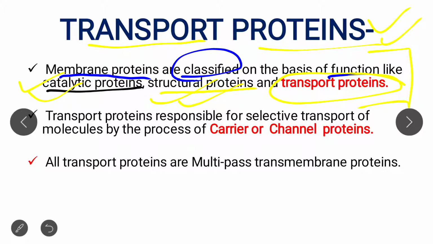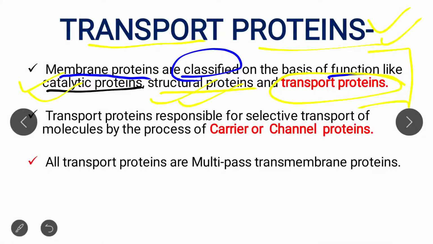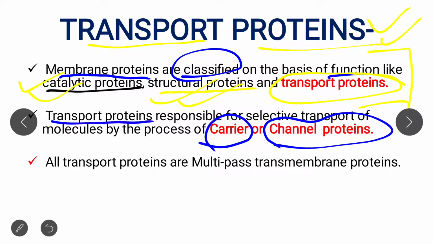So what is a transport protein? Transport proteins transport molecules across the lipid bilayer. They carry the molecules by two means: one is the carrier protein and the other is the channel protein. With the help of these two types of protein, transport proteins carry or transport the molecules.